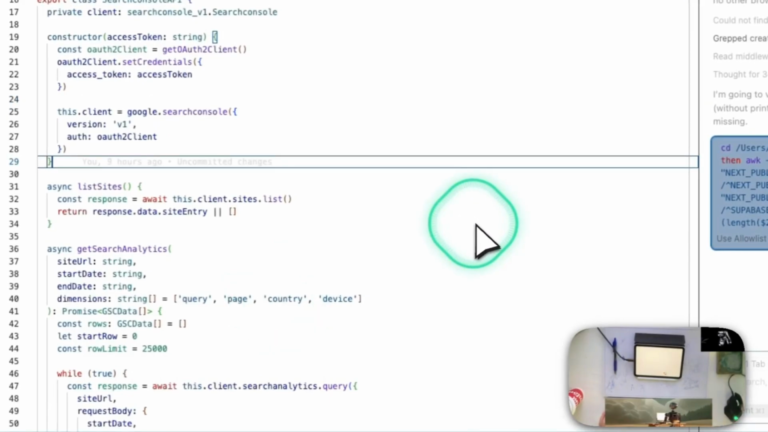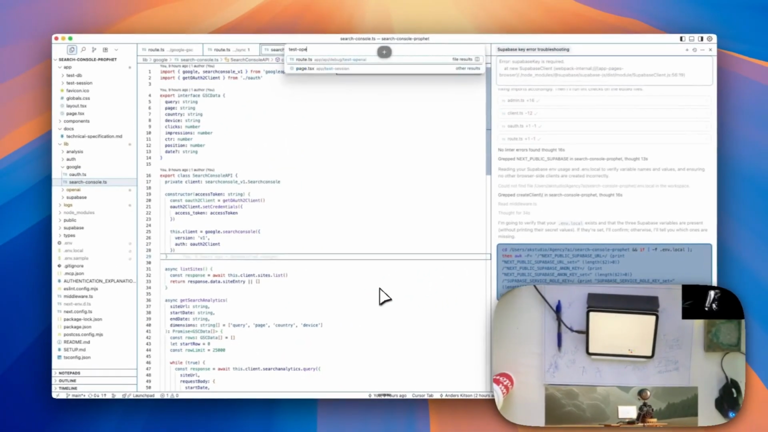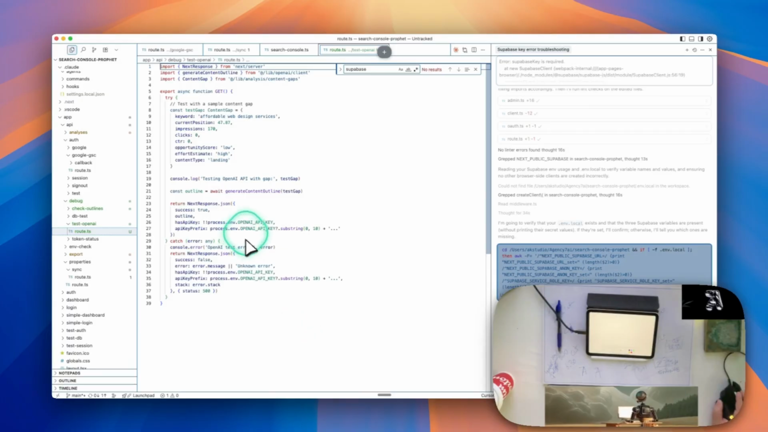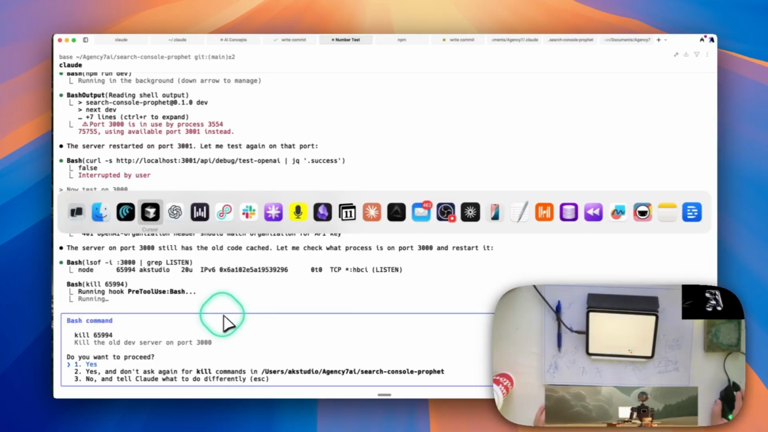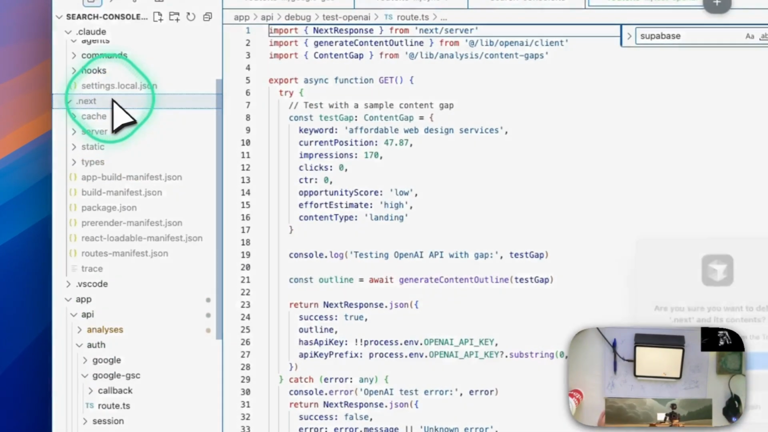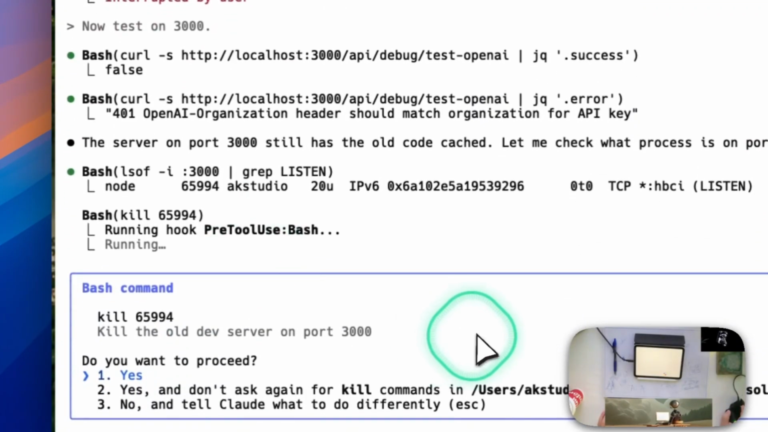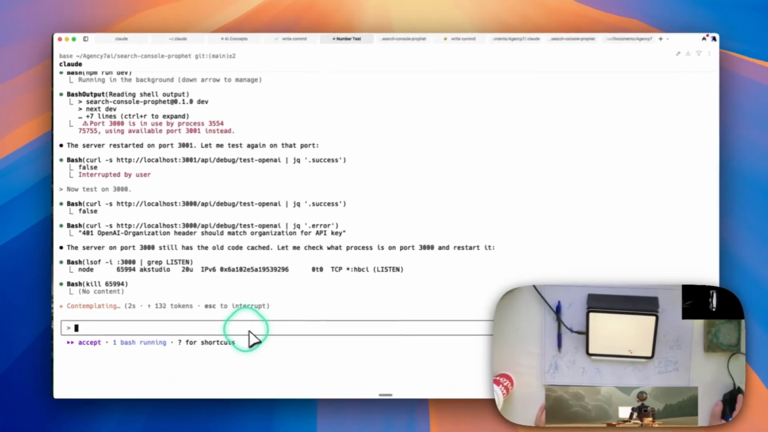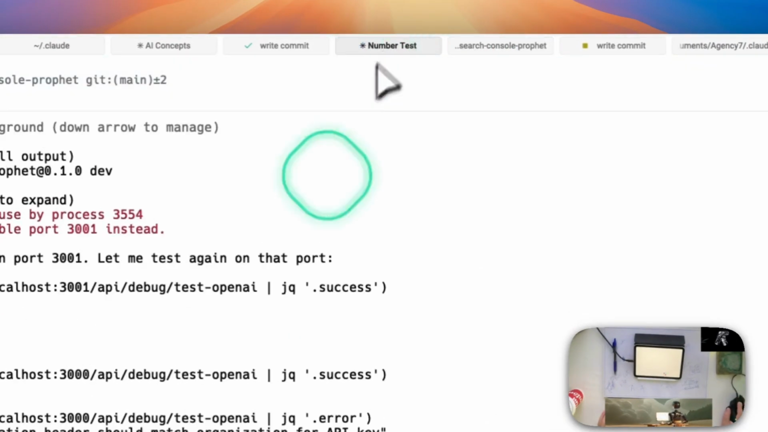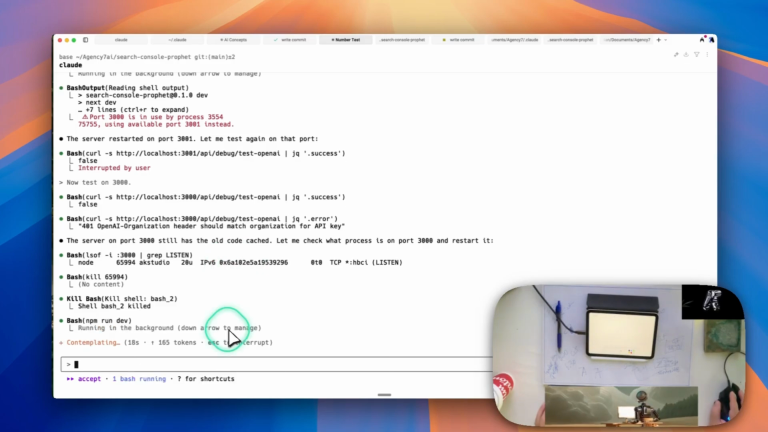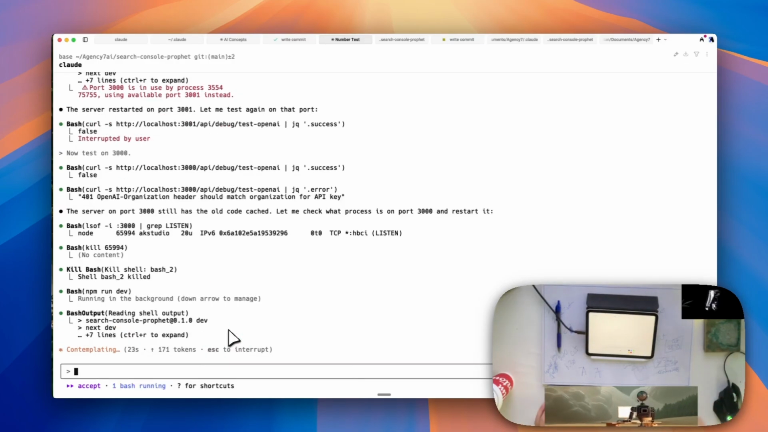So if we go to that test-openai route, it's running a GET with content. So it's doing a test generate outline. Okay, your agent needs your input. It cells cache. Well, let me go into here, delete that, and then you can kill the process, which will kill this. It did. It should start npm again. Down to manage. Bash running.